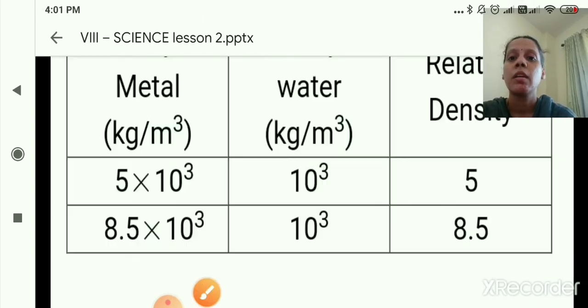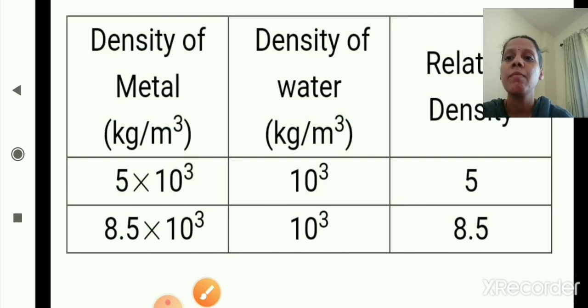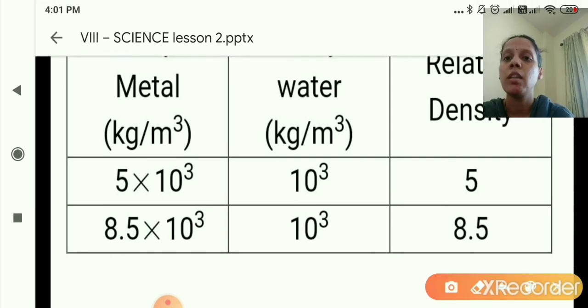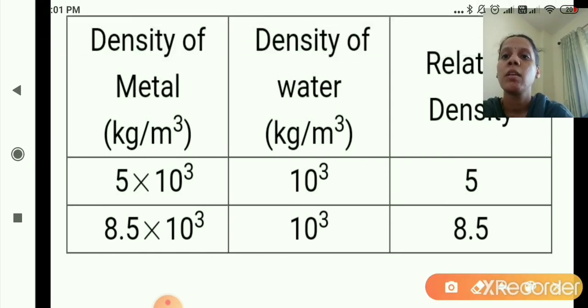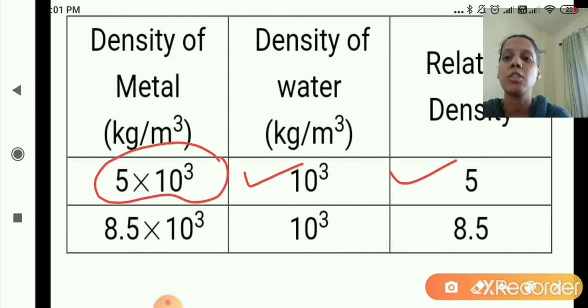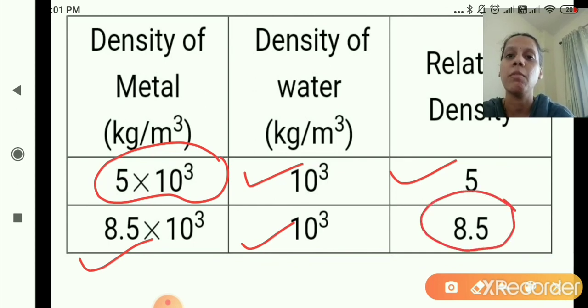Okay, now as you can see here, this third table, after getting the values we will put the values in the table. So in the first sum, density of water was given and relative density was given. We got density of metal, that is 5 into 10 raised to 3. In the second sum 8.5 multiplied by 10 raised to 3, that is density of metal, and density of water was given. We got relative density, that is 8.5. So I hope you are clear with all the sums. Today we have completed question number 5 from your exercise. In that we have completed 3 tables.